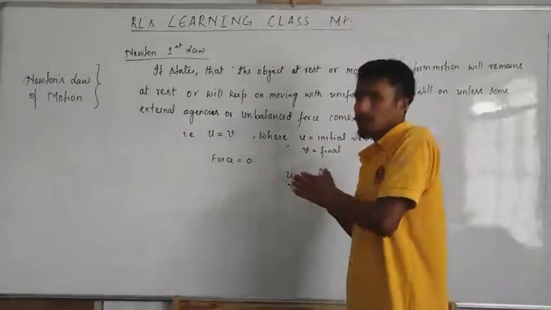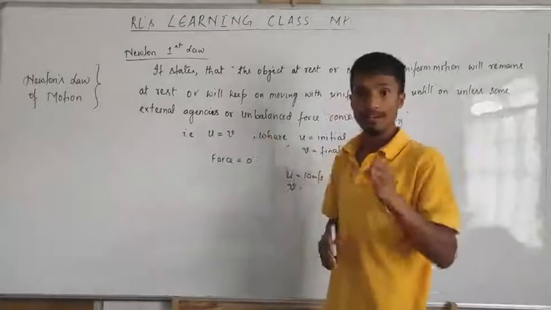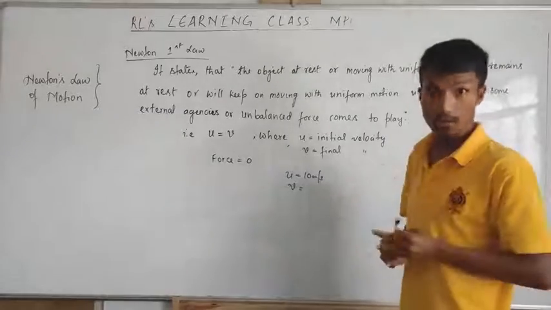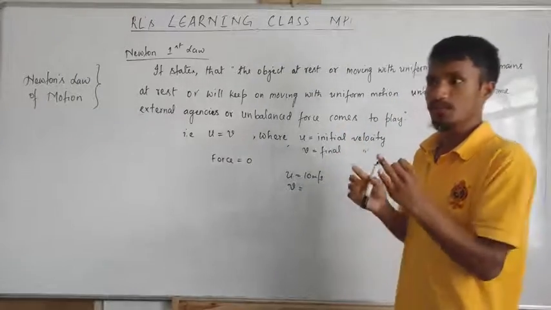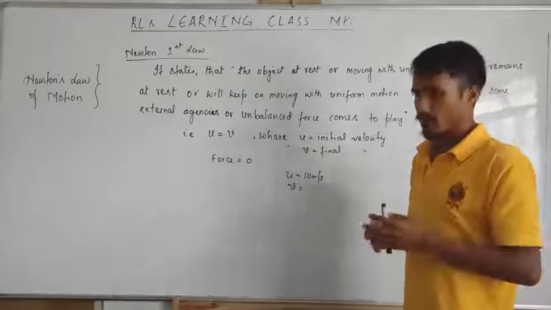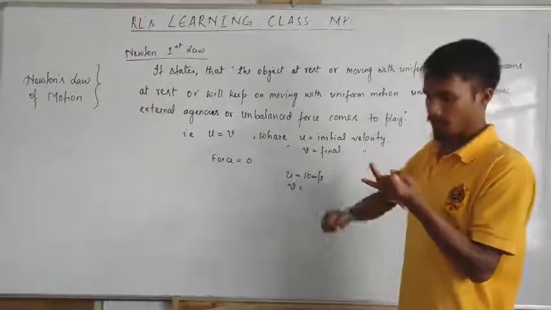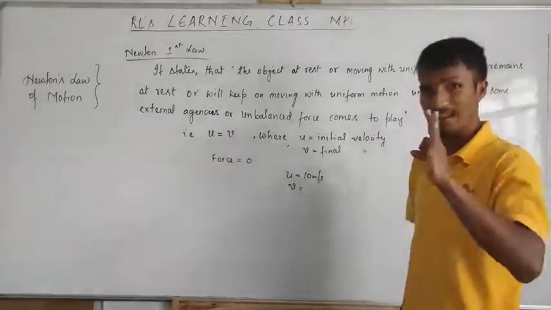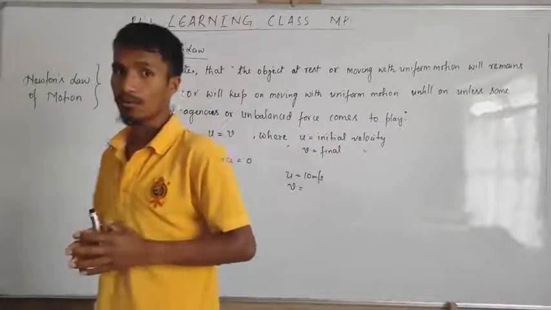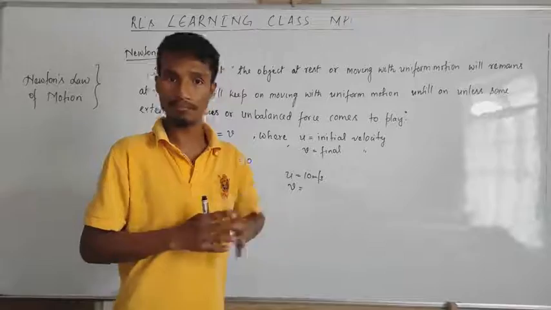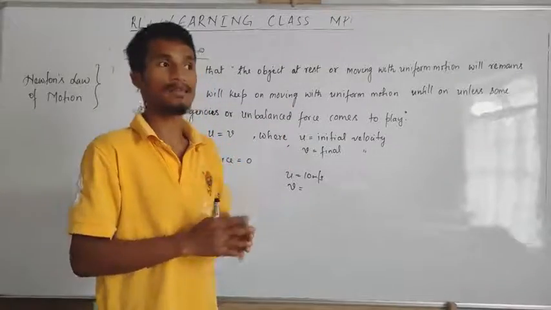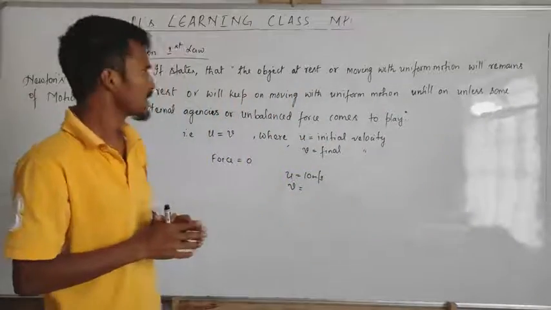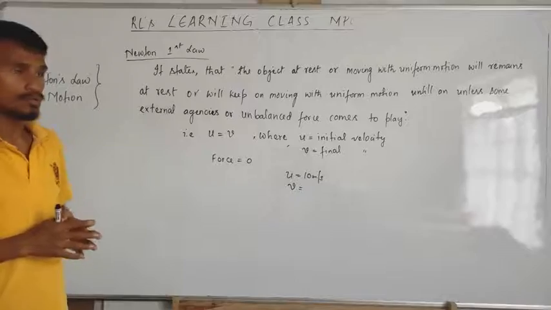Here, when these things happen, if the friction force is removed, and if the viscous force is removed, what is that viscous force? Viscous force is the force pushing by the air. If friction force is removed, if viscous force is removed, and if the gravity of the earth is also removed, then if the three forces are removed, the object will move with uniform motion. It will keep on moving with that same speed. If moving uniformly, it will keep on moving forever. Okay, that is the first law of Newton.